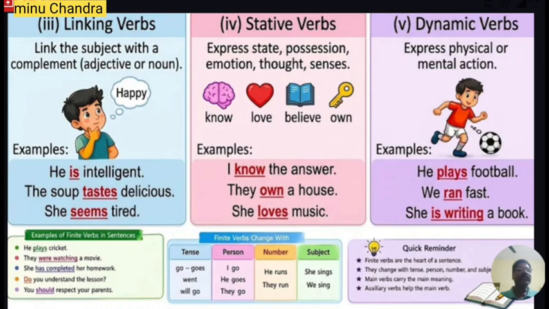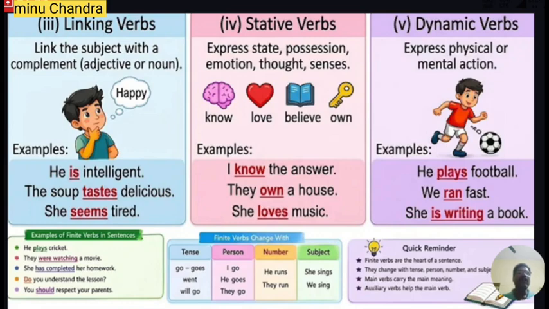Similarly, "The soup tastes delicious." How does the soup taste? Delicious. So "delicious" is an adjective, and this adjective tells about the subject, the soup. How was the soup? Delicious. Therefore, the adjective comes soon after the verb. "Tastes" is the linking verb which establishes a link between the soup and "delicious."